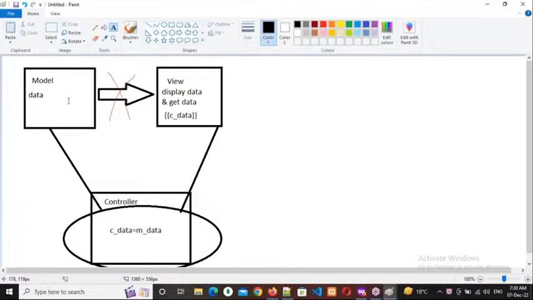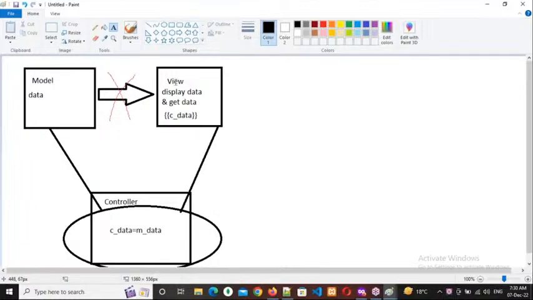Okay, right. One more time telling, MVC stands for Model View Controller. The model deals with data. The entire data is available in the model, and the purpose of the view is to display the data and get the data from the user. Though the data is available in the model, directly we cannot send that data to the view page.